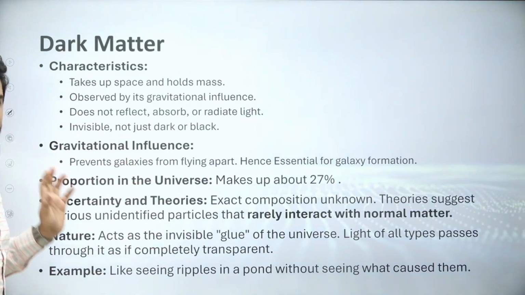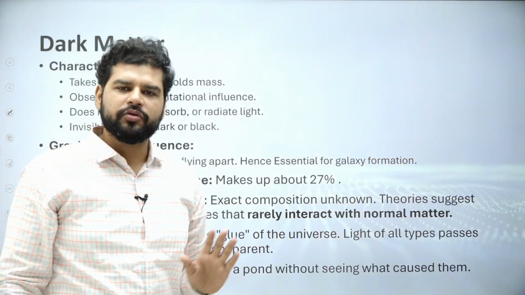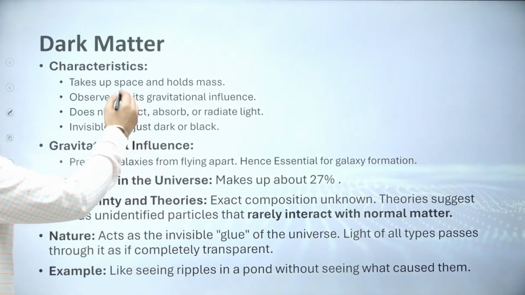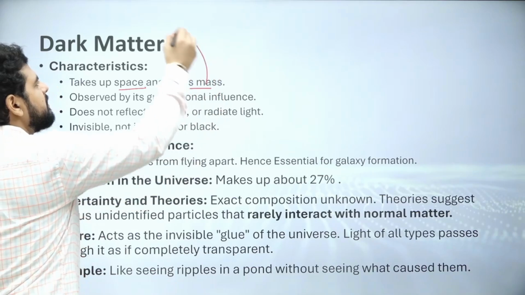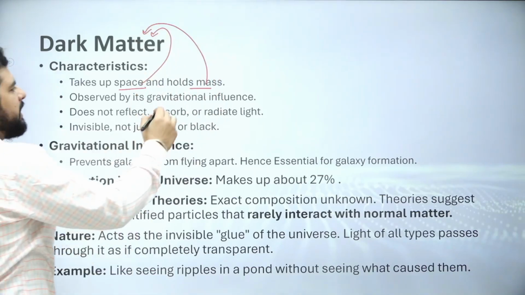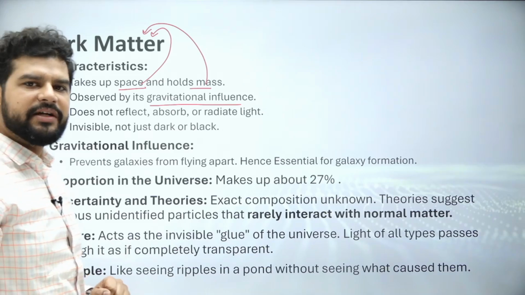Now, what are the characteristics? Although we have understood what is dark and what is matter, I have explained the terms to you. Now let us understand the phenomena. So what are the characteristics? Of course, it takes up space and mass because it is matter. It is only observed. It is not seen. It is observed by its gravitational influence.